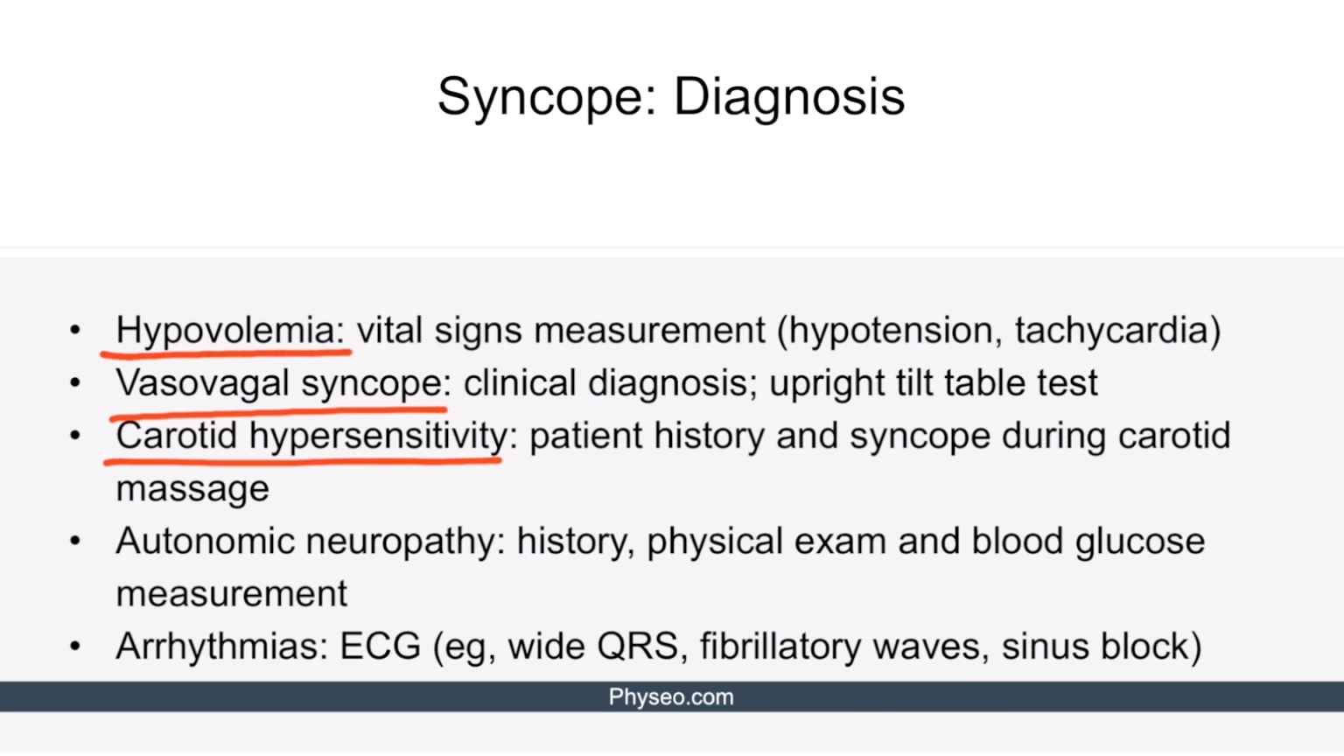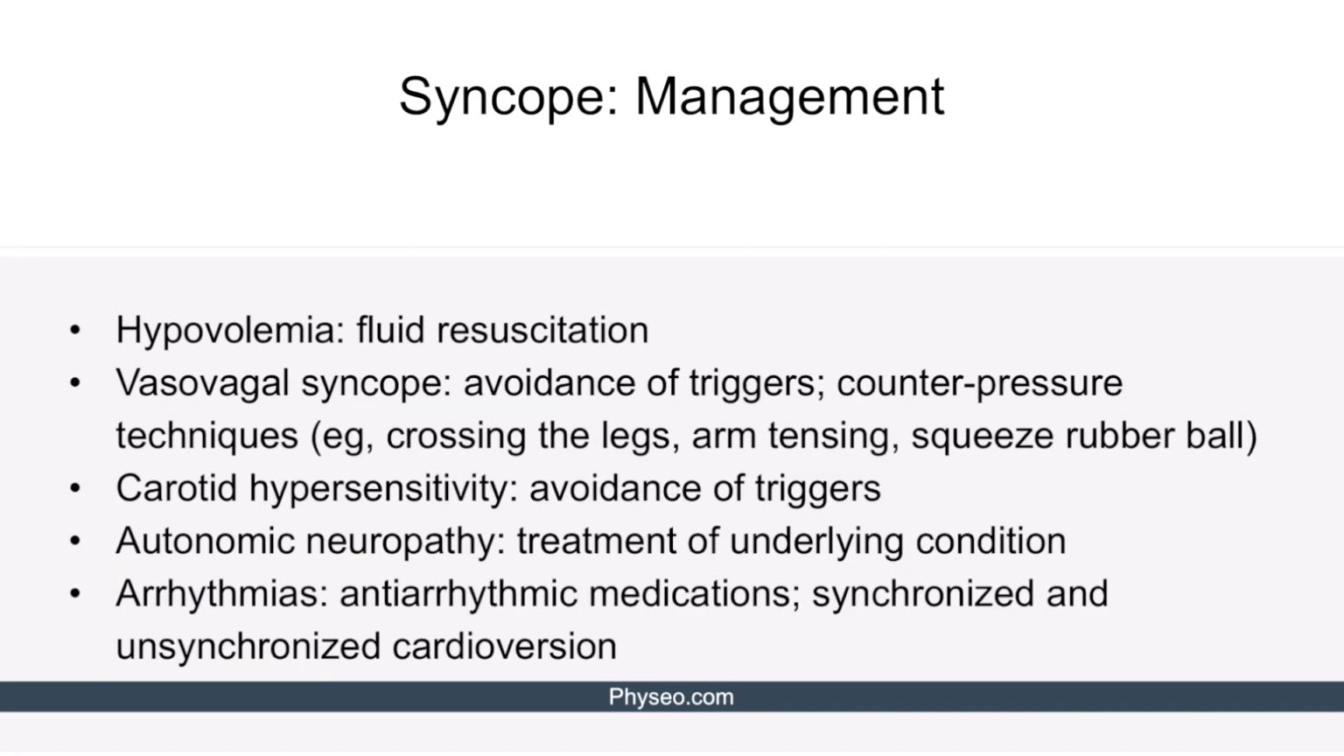If syncope is likely caused by autonomic neuropathy, then we need the history, physical exam, and blood glucose measurement to make the diagnosis. Finally, both tachyarrhythmias and bradyarrhythmias are diagnosed with ECG. We will observe the ECG signs characteristic of different types of arrhythmias. These may include wide QRS complexes in ventricular tachycardia, fibrillatory waves in ventricular fibrillation, sinus block in sick sinus syndrome, and so on. Let's talk about the management of syncope.